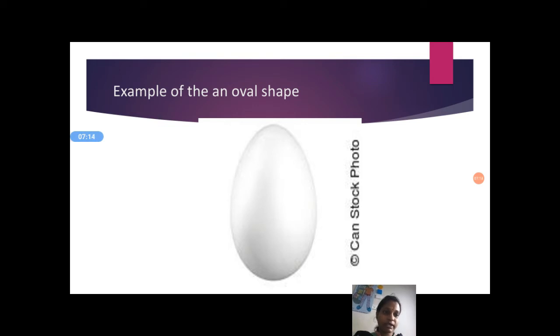Here I took an egg. Shape of the egg, oval. And you should identify the objects which are oval shaped. We can get a balloon also in an oval shape. You should search for oval shaped objects and ask your parents the shape of those objects.